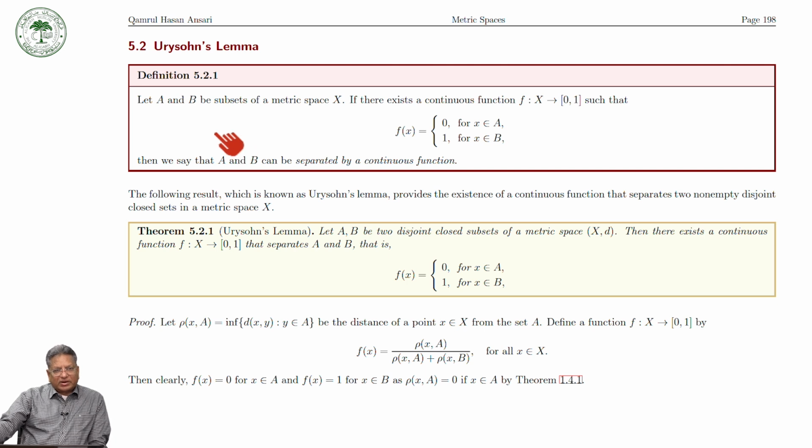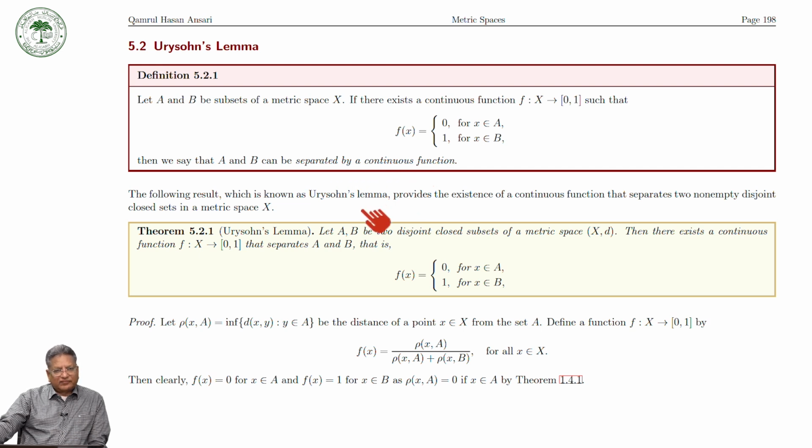Before the Urysohn lemma, we defined that if A and B are two subsets of a metric space X, and there exists a continuous function f from x to the closed interval [0, 1] such that f of x is equal to 0 if x lies in A, and f of x is equal to 1 when x lies in B, then we say that A and B can be separated by a continuous function.